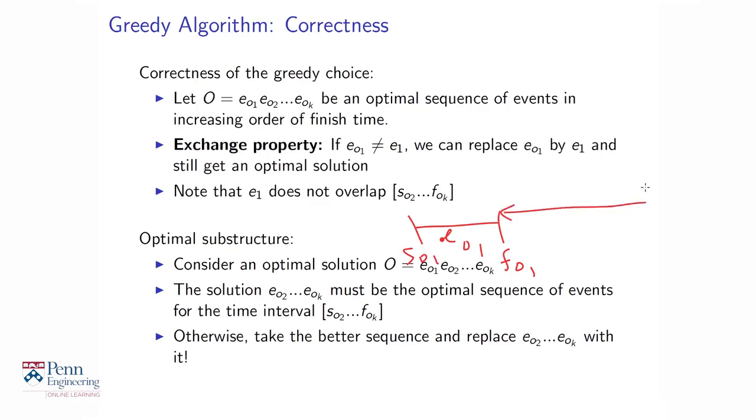Okay, so recall that once you've chosen EO1, you've got to eliminate every event that overlaps with it. And of course, EO1 was the earliest finishing event in the optimum, so we've got to look only on this side. What the optimal substructure property says is that for this subproblem that lies to the right of FO1, we must choose an optimal sequence of events. We shouldn't choose anything less than the optimum. And that's pretty clear, because why would you choose something less than optimum for the remaining subproblem here? Because if you chose something less than optimum, you could replace it with a solution that actually chooses an optimum subset of events. And so the optimal substructure property also holds, and therefore this greedy algorithm is correct.